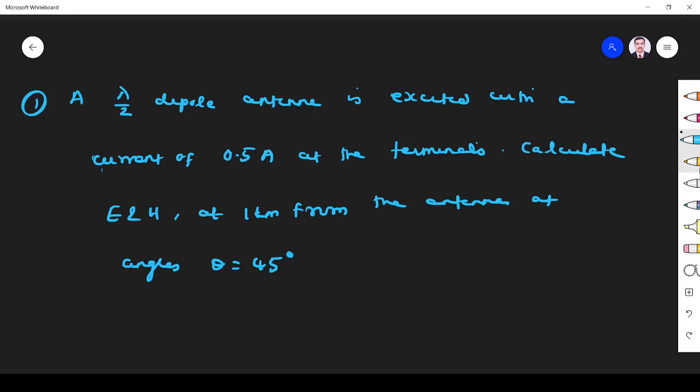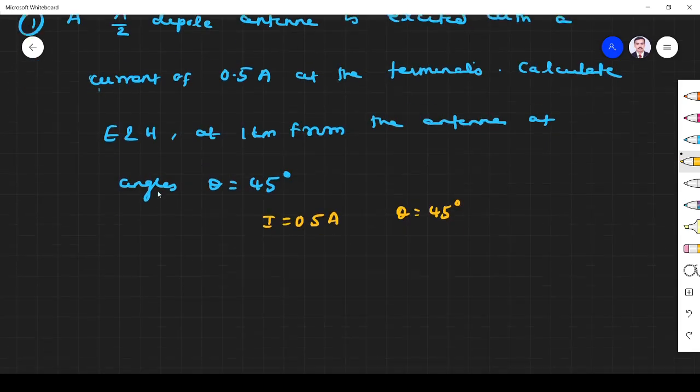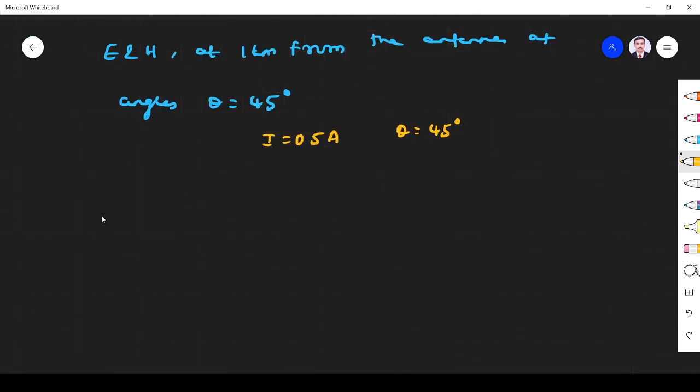The question given here is a half-wave dipole antenna is excited with the current of 0.5 ampere at terminals. Calculate E and H at theta equal to 45 degree. So for half-wave dipole antenna we have E theta and H phi.